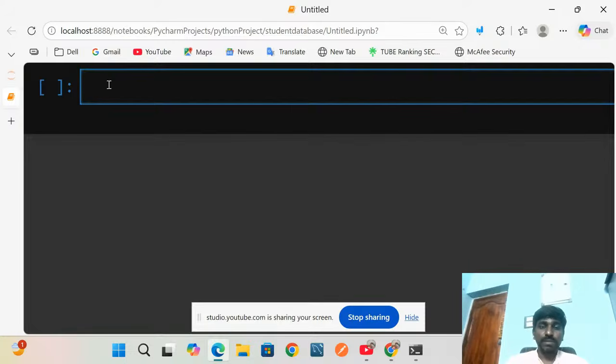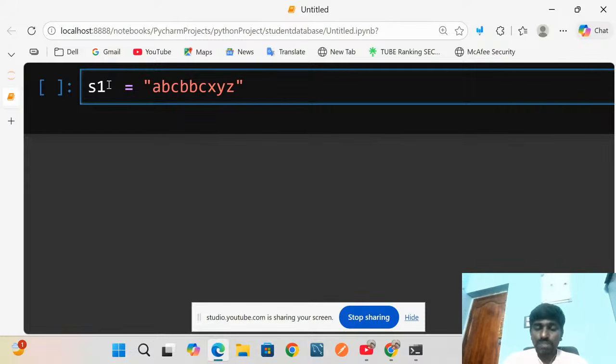So now we will check how it works. This is the star, right? This star is nothing but just like a multiplication sign. Both are the same in Python. Before going to that, I have to take a string and check how it works. Suppose I take ABC, BBC and XYZ.